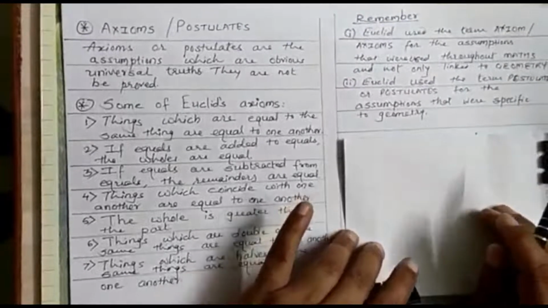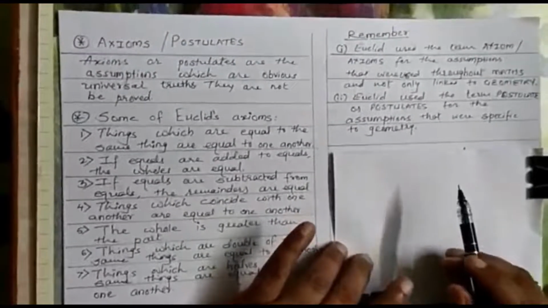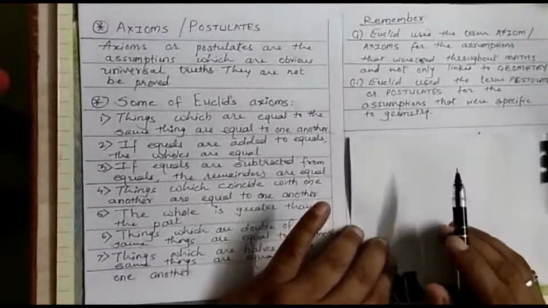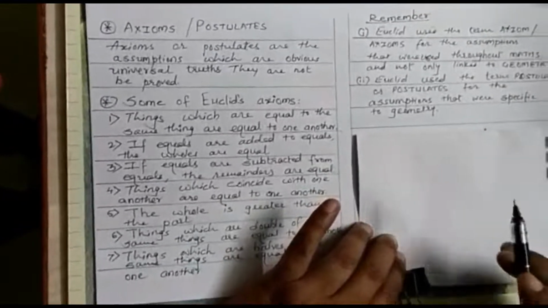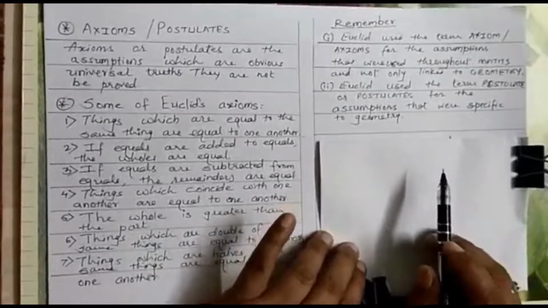So what are these universally true statements? I will give you one example. Sun rises in the east. You need not prove that the sun rises in the east and sets in the west. The whole world has accepted it as a true statement. Let us see now some of Euclid's axioms.